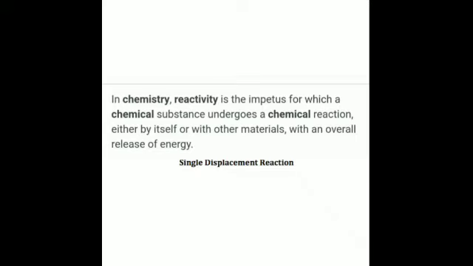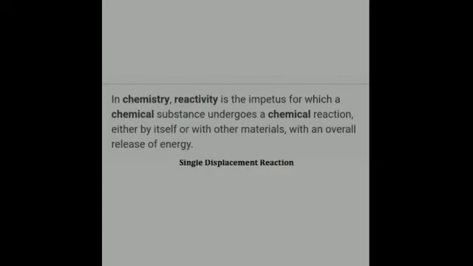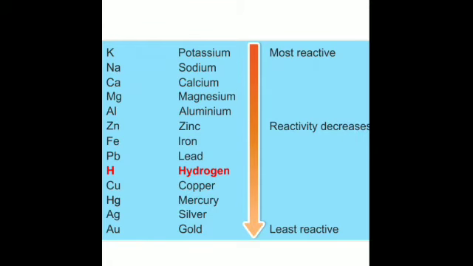So this is the impetus for which a chemical substance undergoes a chemical reaction, either by itself or with other materials, with an overall release of energy. This is the term reactivity. So what is the reactivity series of metals? You can see this is the reactivity series of metals, and it is the arrangement of metals in a series in descending order of their reactivity. You can see this arrow going downwards. This is the descending order of the reactivity, and this is called the metal reactivity series.